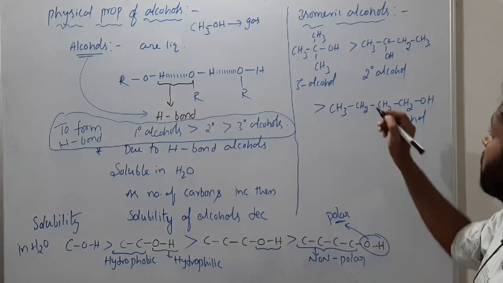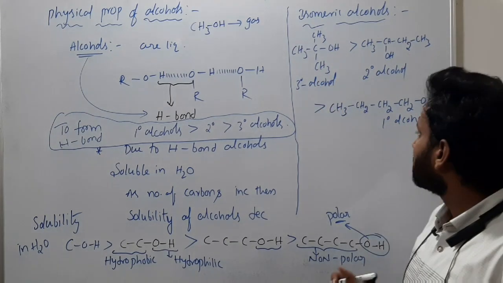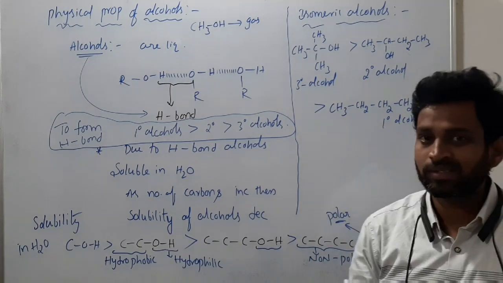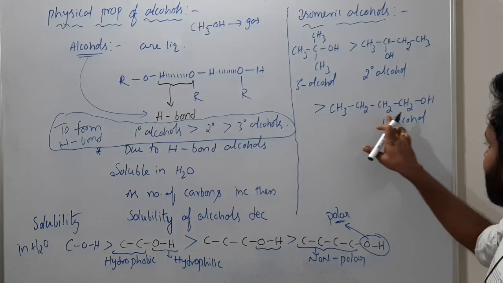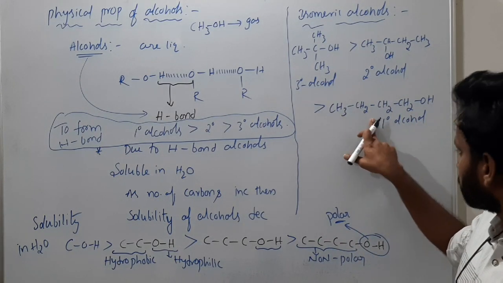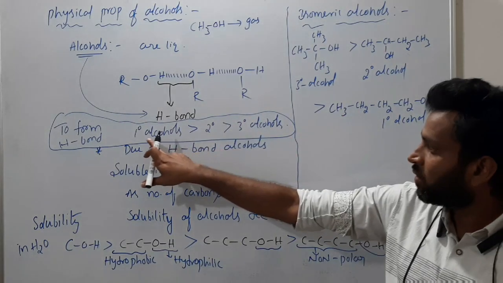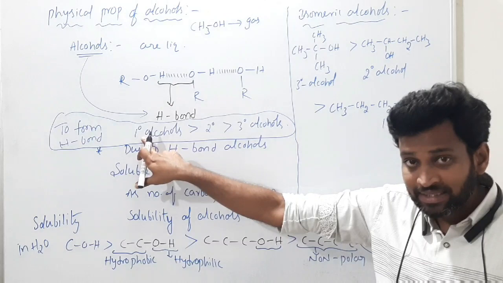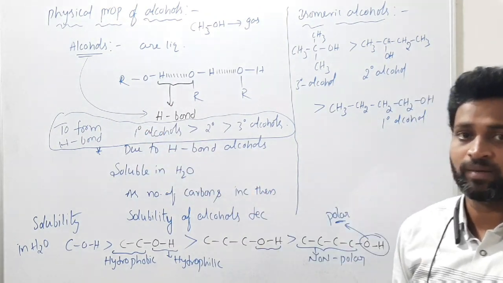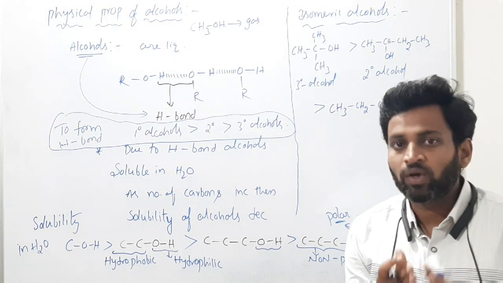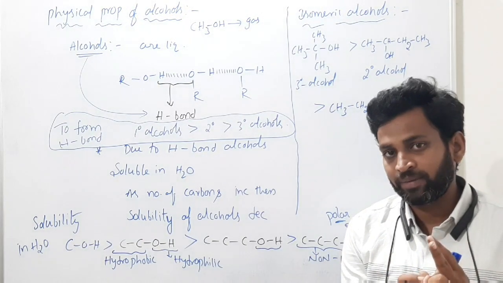Among these, which is more soluble? I was given that tertiary alcohol is more soluble. Sir, you only said no, sir. Primary alcohols can form H bonds easily, but here the hydrophobic nature is more, so hydrogen bond ability is less. In primary alcohols with fewer carbons, hydrogen bonding is more. So this is very, very important.